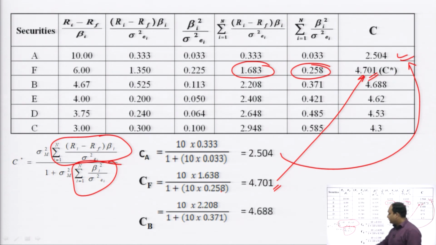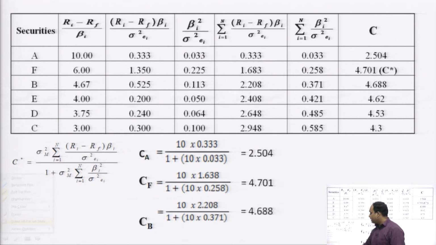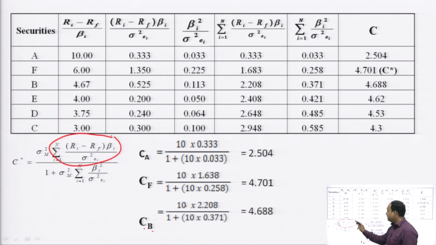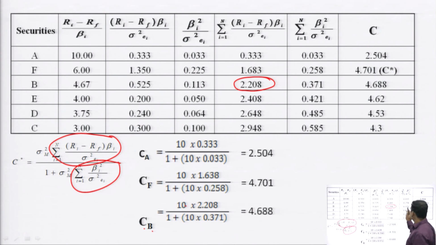Now, the third is for security B, CB. Market variance 10 multiplied by the summation of this 2.208, divided by 1 plus market variance multiplied by this factor 0.371.